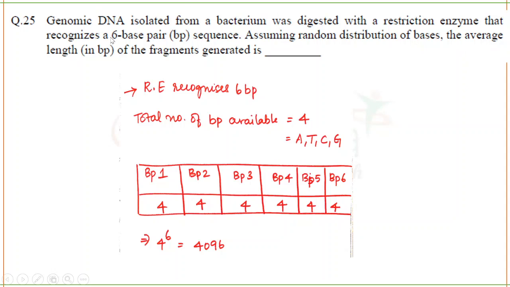So the average length of fragments generated will be 4 power 6. 4 is the number of possibilities, and the power is the length of the sequence. They can ask you questions like this for proteins also, with amino acids. So remember, in the base you put the number of possibilities, that is A, T, C, G, and in the power you put the length, that is 6 base pairs. So you'll get 4096.